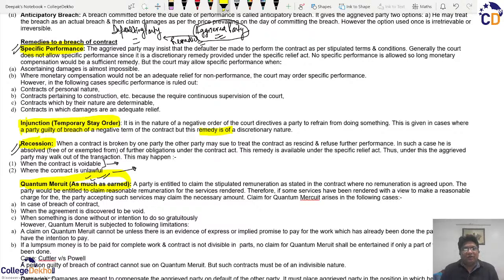So if the defaulting party has enjoyed certain benefits of consideration from the aggrieved party, and now there is a default, then the aggrieved party will always say that first give me whatever you have taken from me, you just get it back, and then you decide the further course of action.